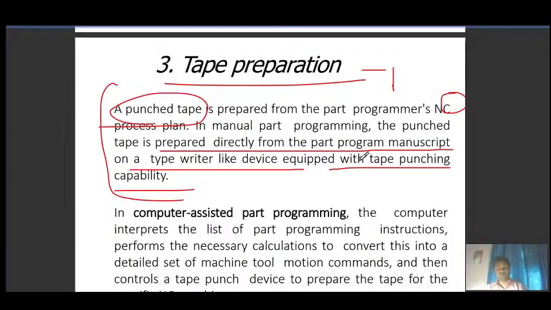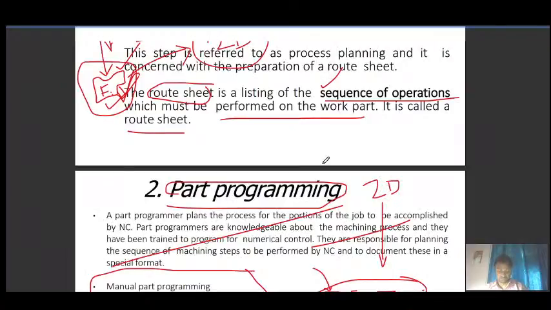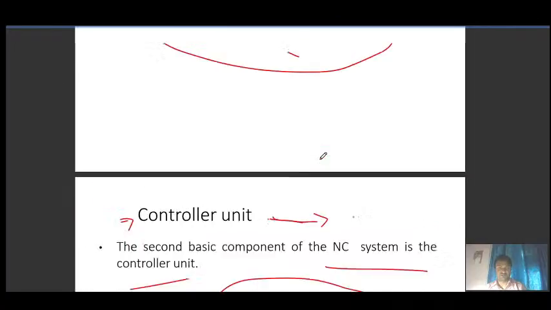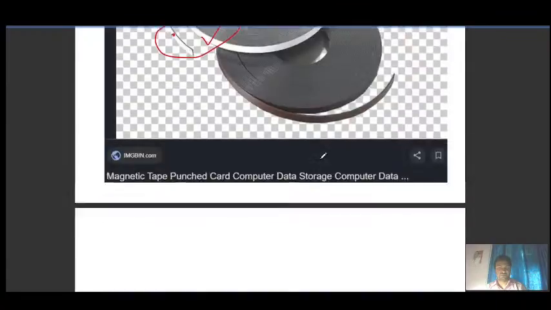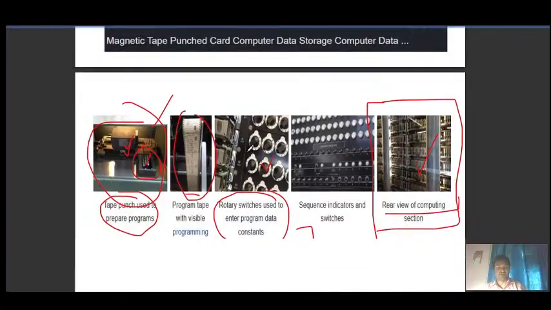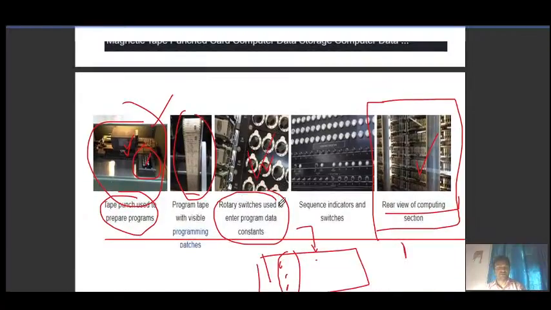If you want, you can see this. Here you can see the programs, and here the switches we use to punch the tape.